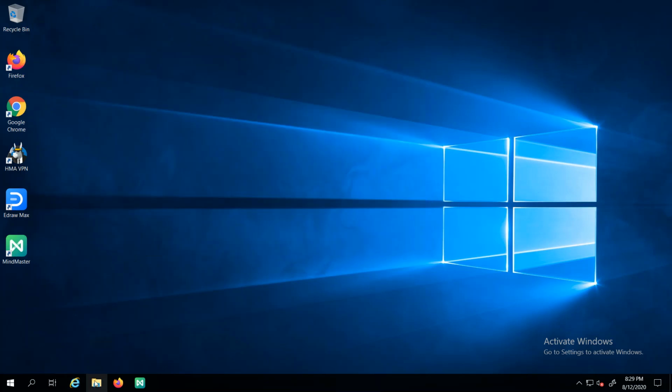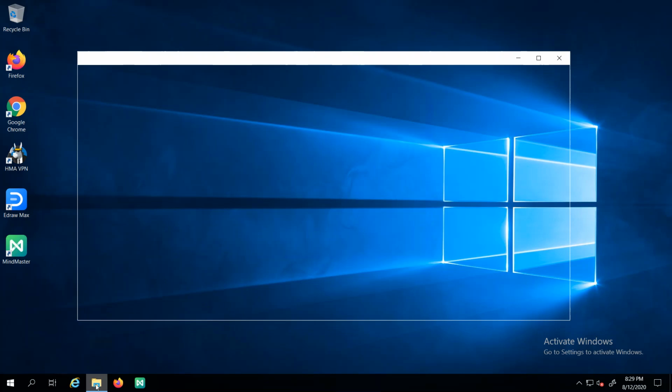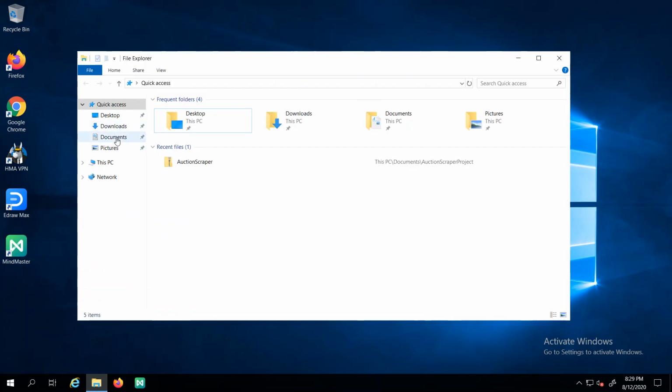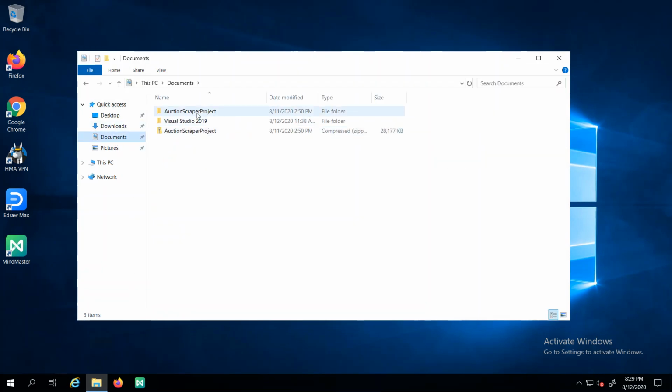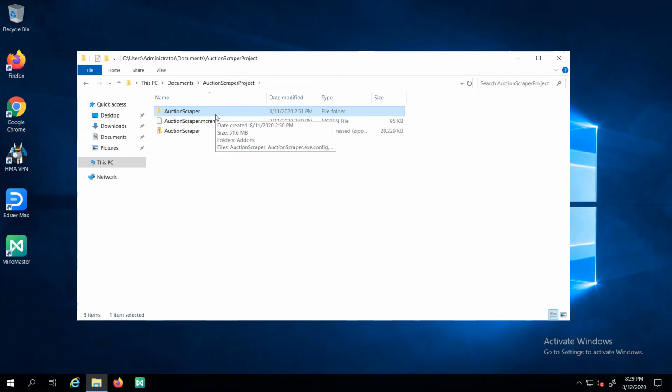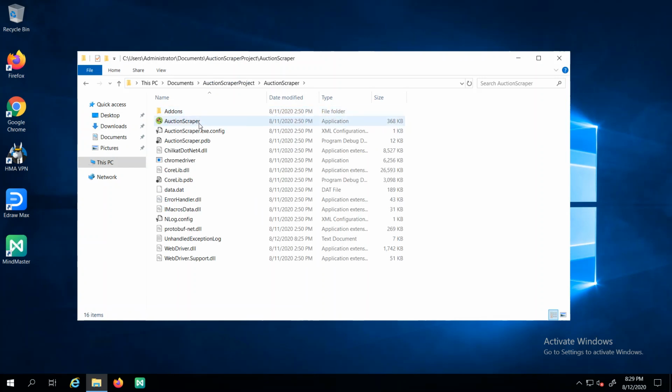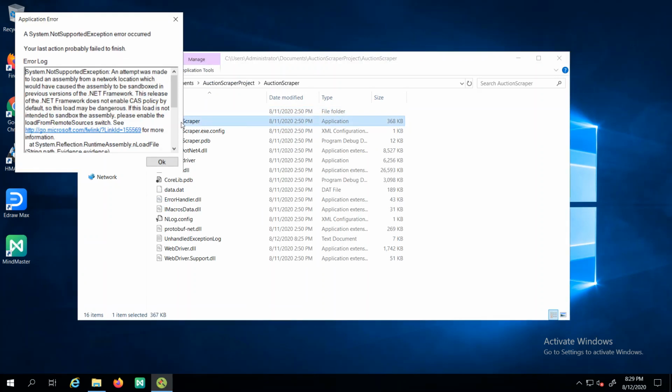I'm trying to run the auction bot. So it's over here. Install Visual 2019, all that other stuff. I did the 2010, 2012 distro based on that. Add the cache folder to the app data roaming macros engine, whatever. And when I run it, like this, I get a not supported exception.